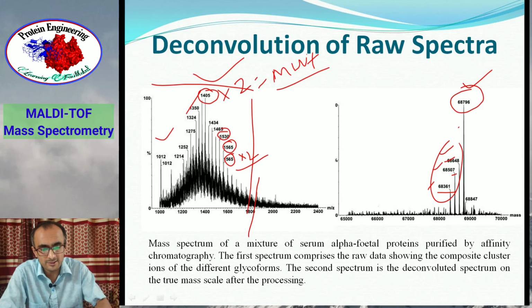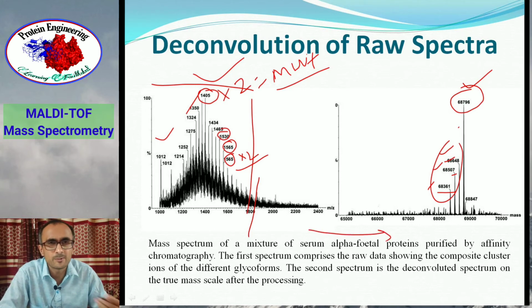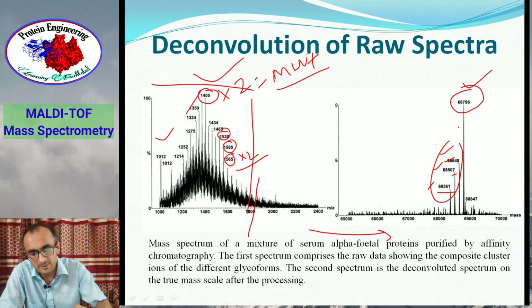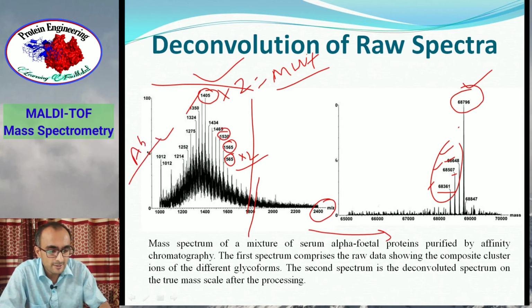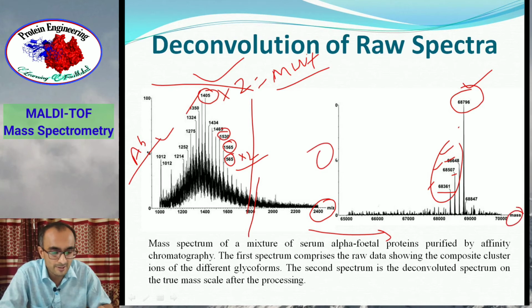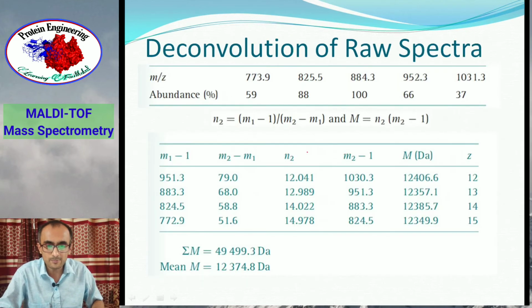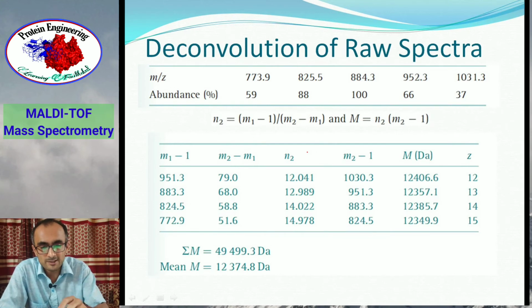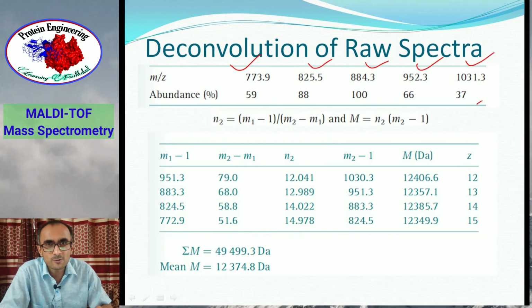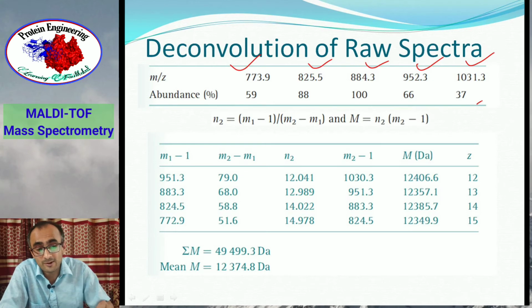So this deconvolution is done by computer. You have computer algorithms available which can deconvolute the raw spectra, which is m/z against abundance, and convert the spectra to mass against abundance. So this m/z is converted to the mass by different algorithms using this deconvolution process. For example, if you are getting 5 peaks in a mass spectrum, these are the 5 m/z values and their abundance. So how do you calculate the mass of that analyte which is giving all these 5 peaks?